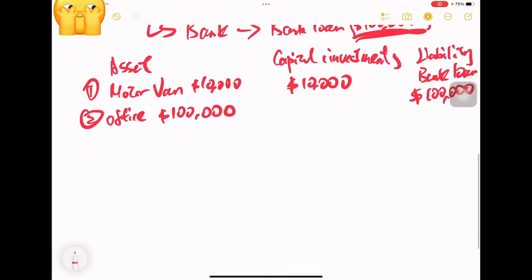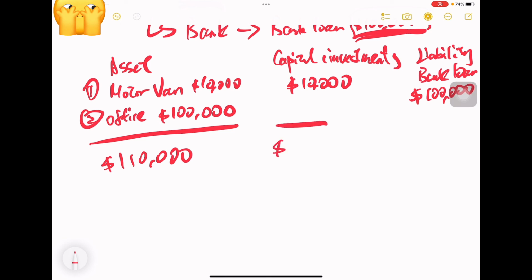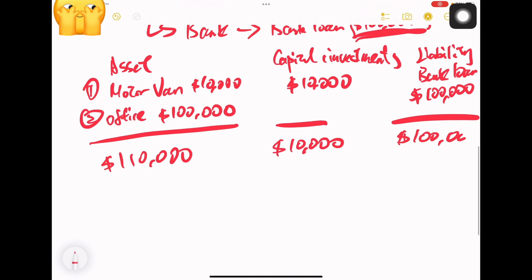After that, we know that the total value of the asset now is $110,000, the value of the capital is $10,000, and the value of the bank loan is $100,000. This finally shows us the accounting equation, which is asset equals capital plus liability.